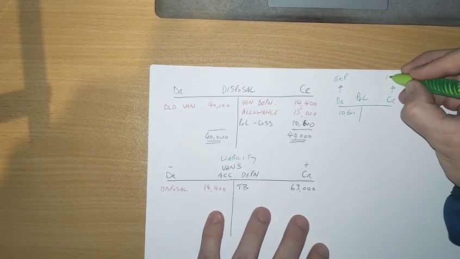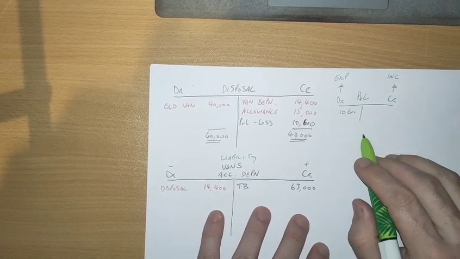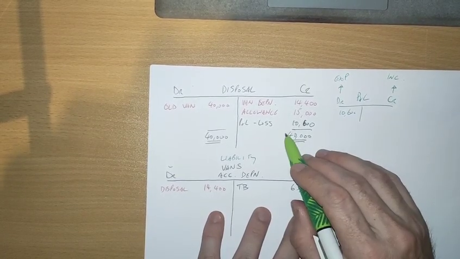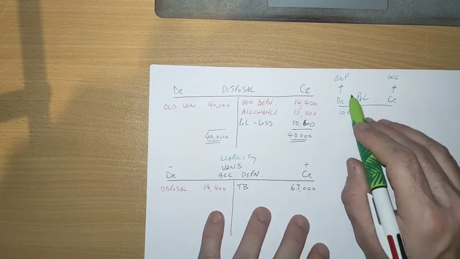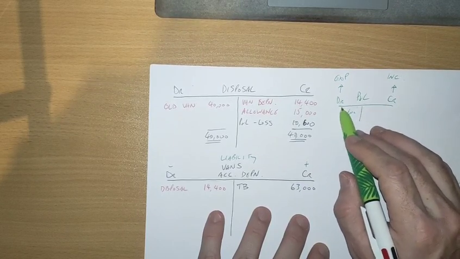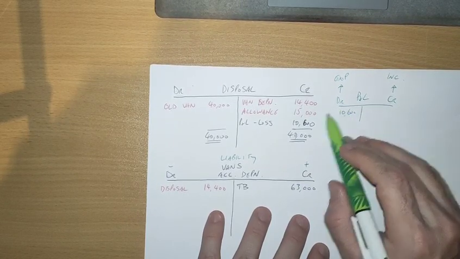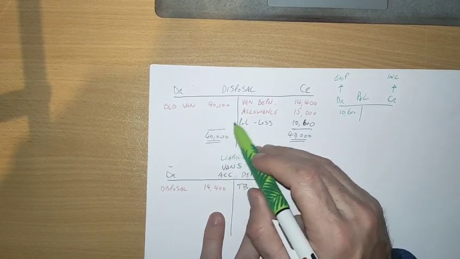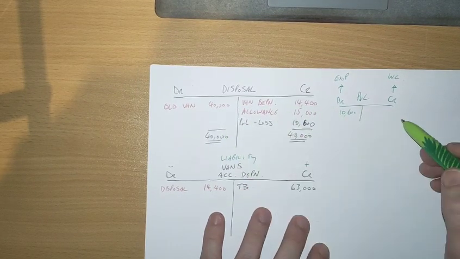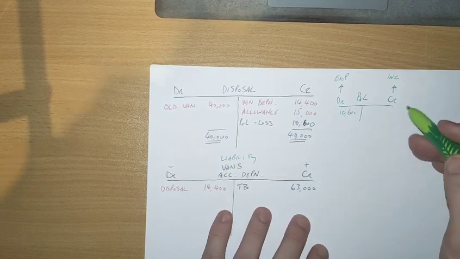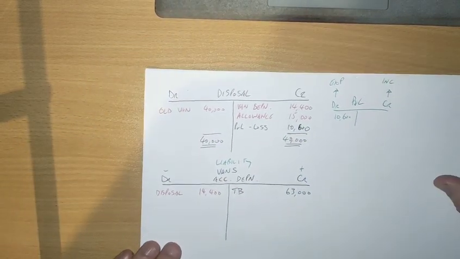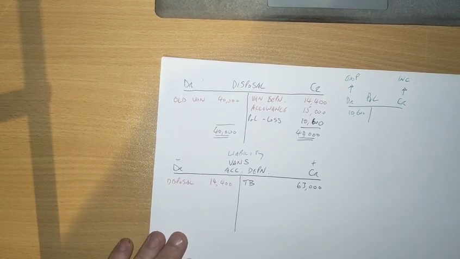And anything on the credit side is income. So in this case, because it's on the credit side of the disposal account, it goes on the debit side of the P&L. You know straight away this has to be a loss then, because it's an expense. If it was on the debit side of the disposal account, it would go on the credit side of the P&L, and then you'd be looking at a profit. So that's how you can make a little bit more sense of it for yourself.